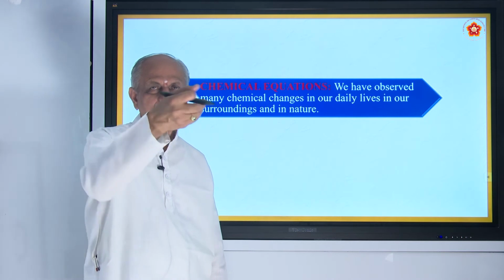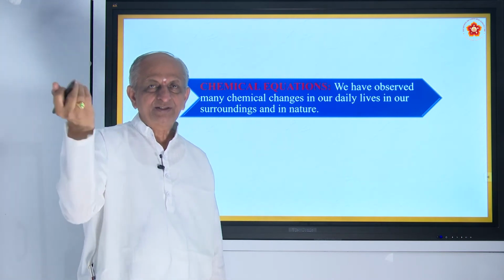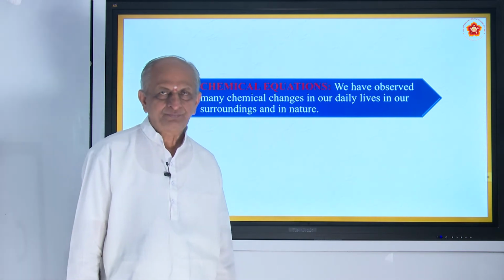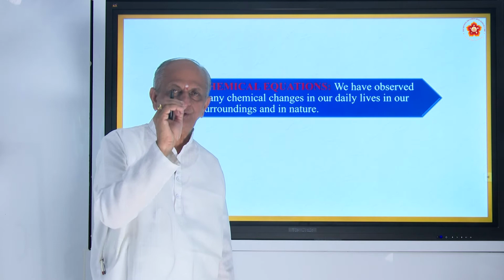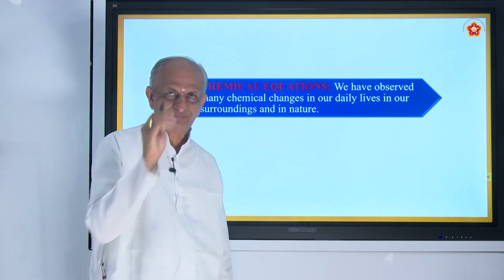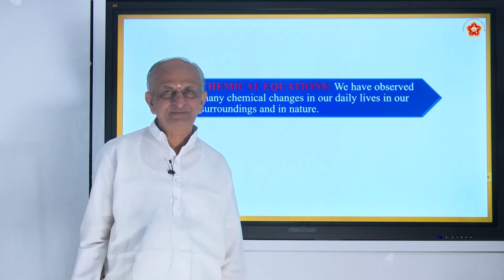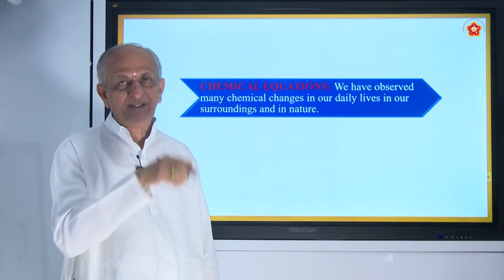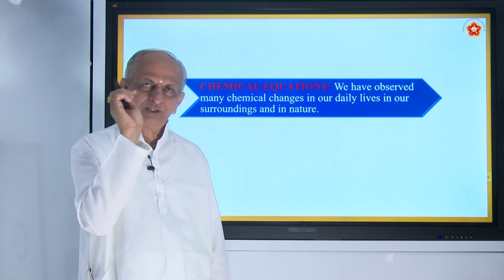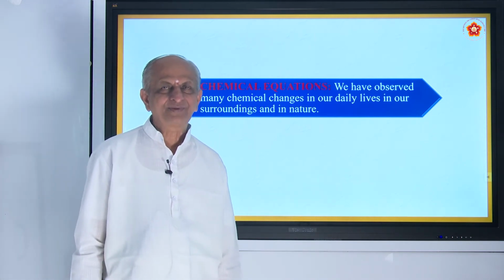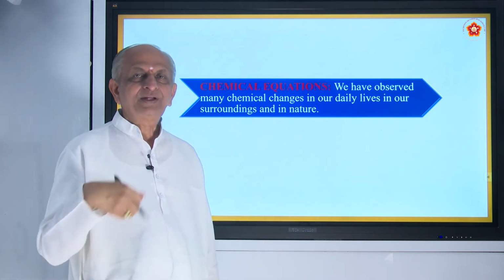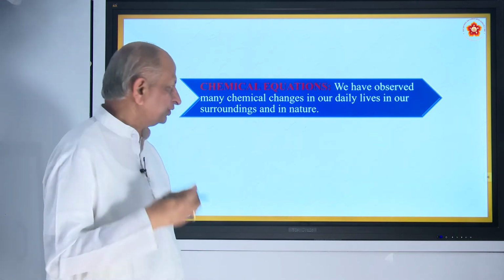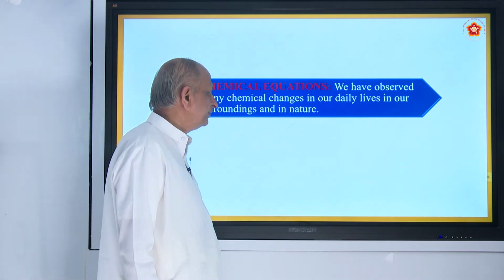All the bees go to different places collecting the sweet portion of the flowers, and they collect it and put it into a beautiful formation. Even though they have not studied any geometry or engineering, they make beautiful honey beehives. In that they go on collecting honey. Is it not? Once the honey is made, it will not come back as the fruit or a juice like that. So a lot of changes we observe.